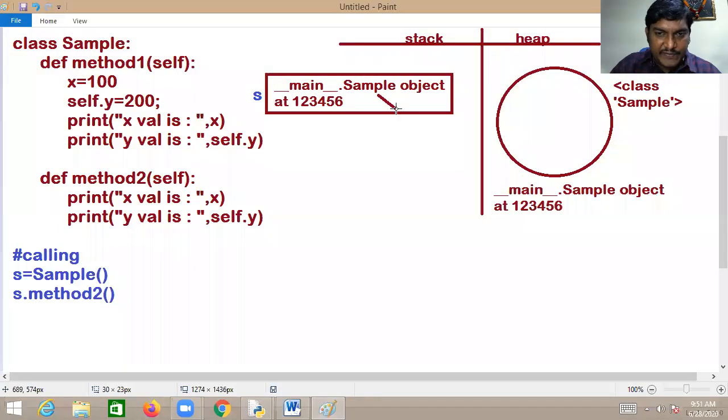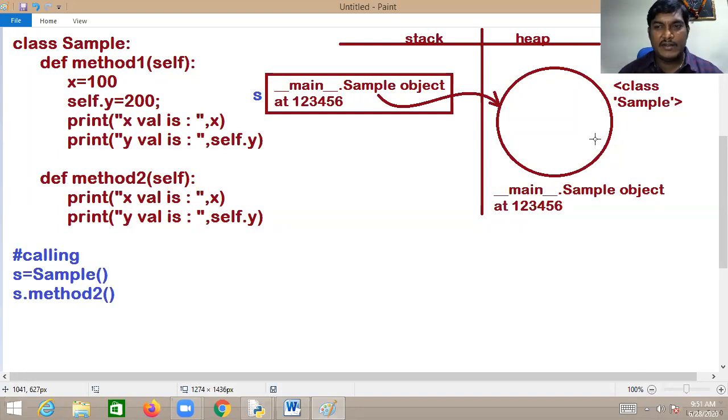What is a reference referred to? The reference is always referred to the object. Now S is a reference, my dear friend. The reference is referred to the object. This is what exactly happens. The reference is referred to the object.